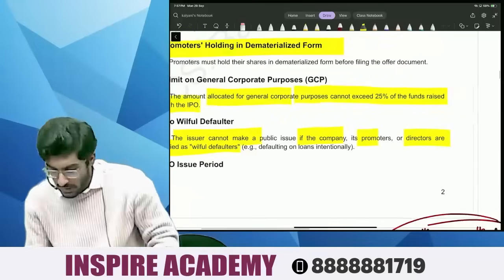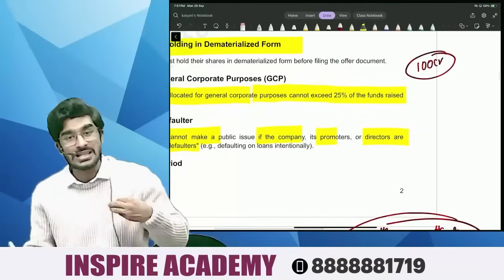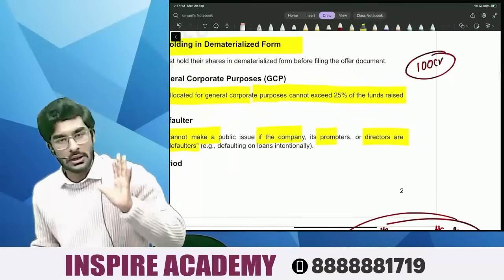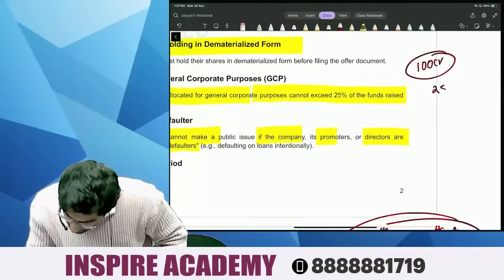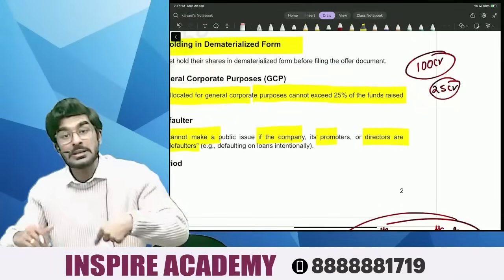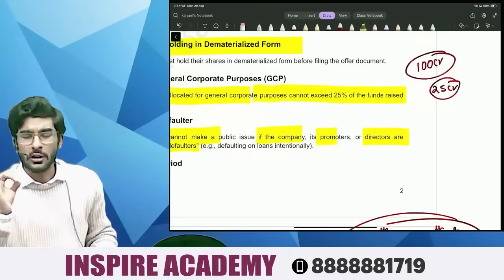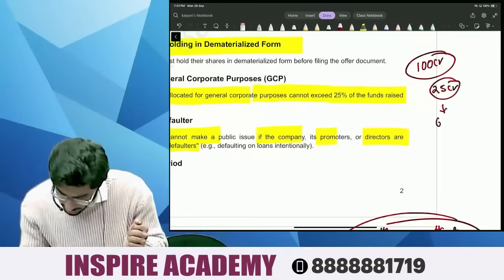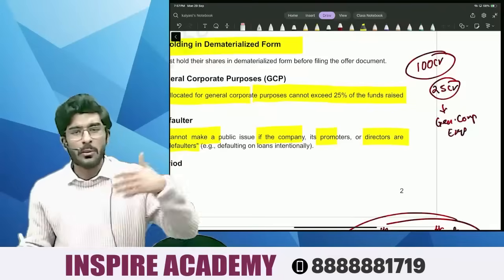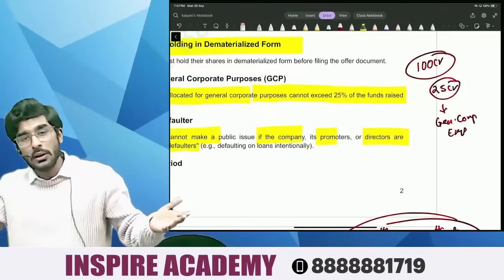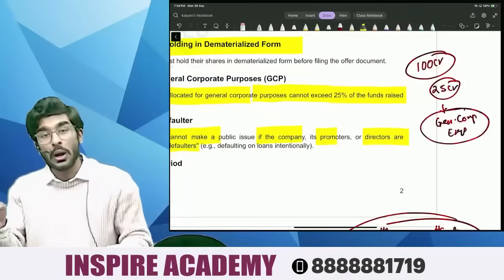Let's assume that Lenskart has raised 100 crores in an IPO. Now it should ensure that not more than 25 crores is spent on general corporate expenses. General corporate expenses, like conducting board meetings, like usual working expenses, it should not spend more than 25 crores.